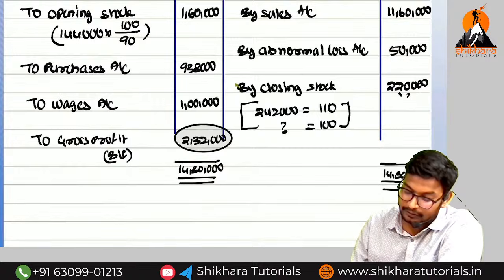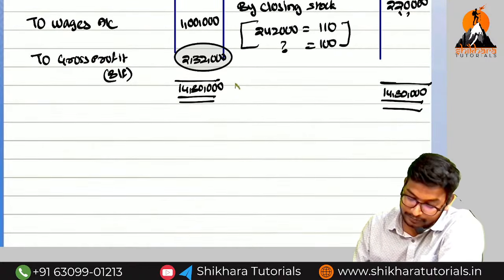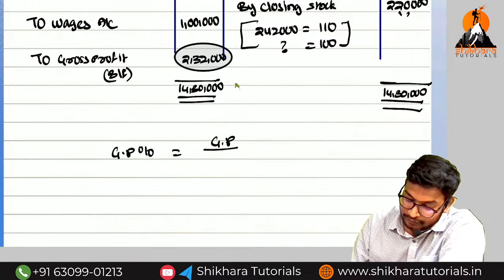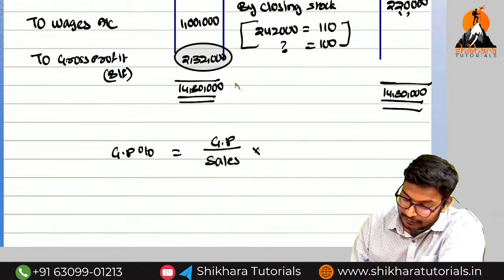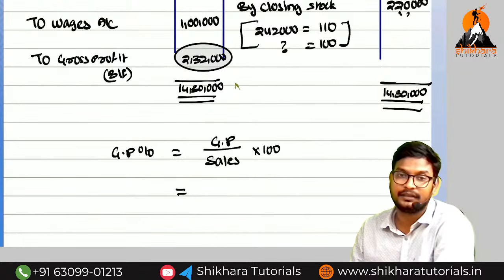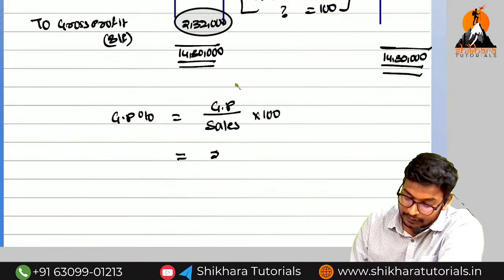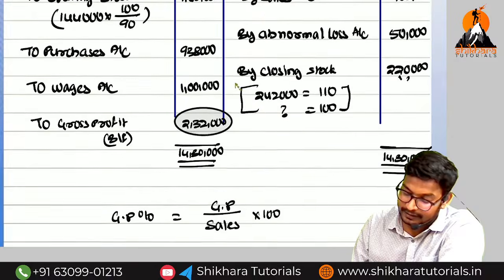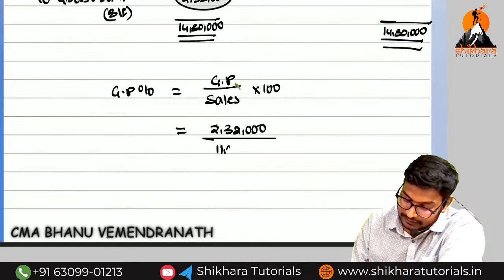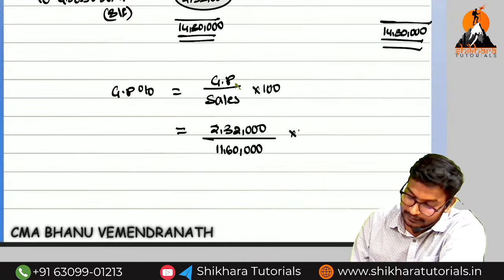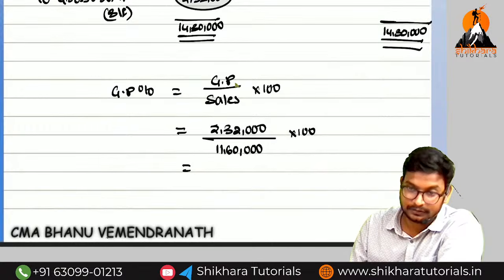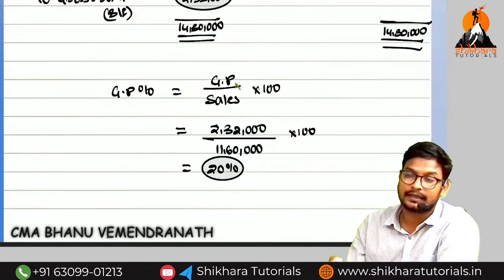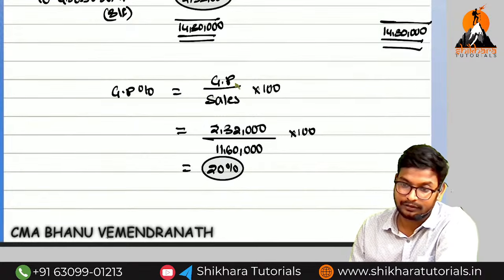How can we find out the gross profit percentage, amma? Can you say the gross profit percentage formula? Gross profit percentage is equal to gross profit divided by sales into 100. But you have to write the full forms in the examinations. So what is the gross profit, amma? 2,32,000 divided by, what is the sales, amma? Current year 11,60,000 into 100. How much, amma? 20% is the gross profit. We are going to directly apply it on current year sales. Okay, guys? Now we have completed this one.